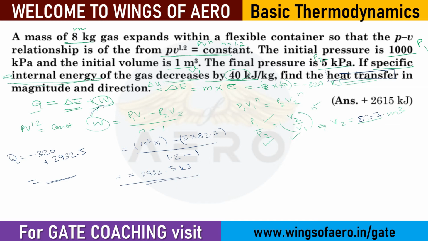And in exam point of view, just check the answer. Are you getting the same answer or not? 2612.5. Yes. So in exam time, you will see some answers nearby, because there may be some changes because of the fractional difference.